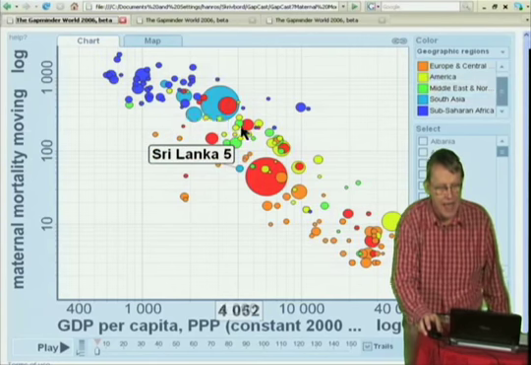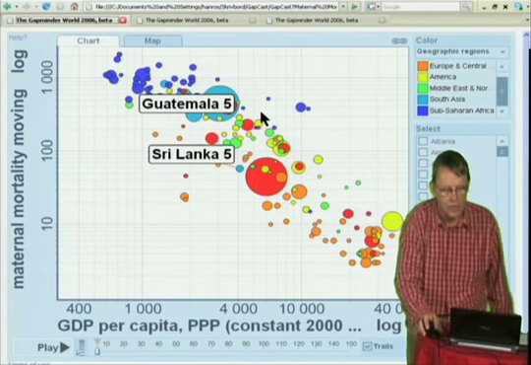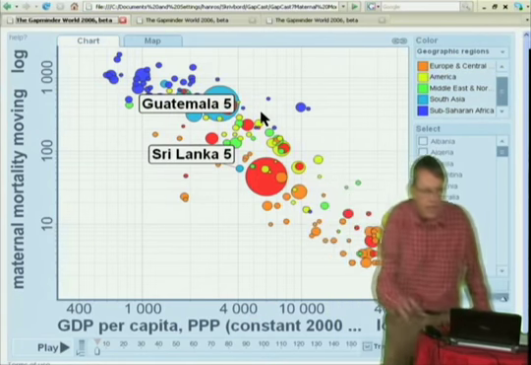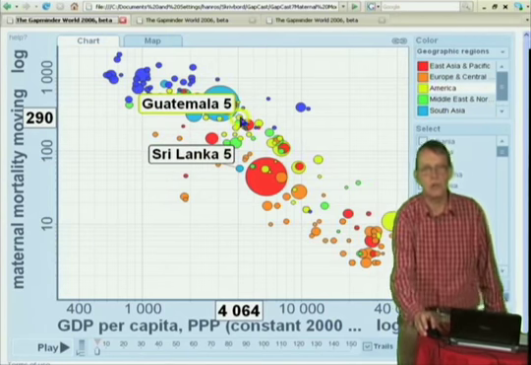Sri Lanka there, and no, that was Morocco. I was intending to show Guatemala. The little number 5 there is a glitch. Forget about it. Sri Lanka has only 58, whereas Guatemala has 290.